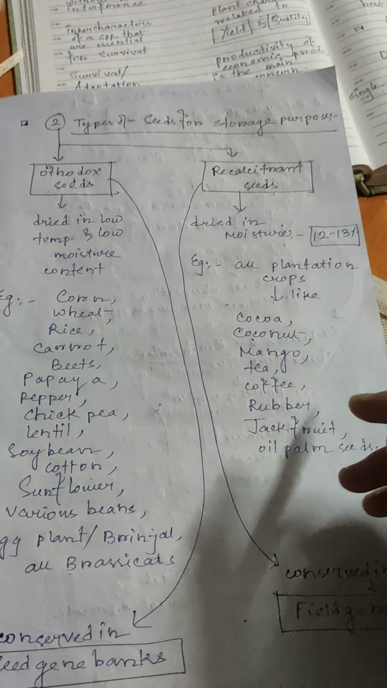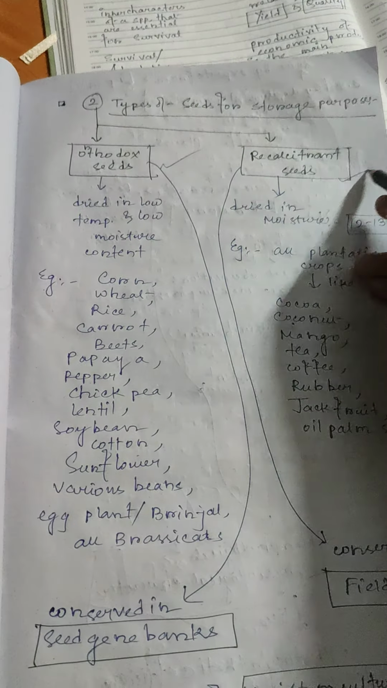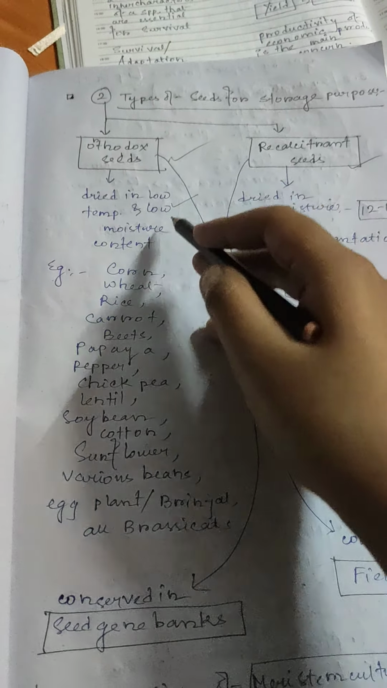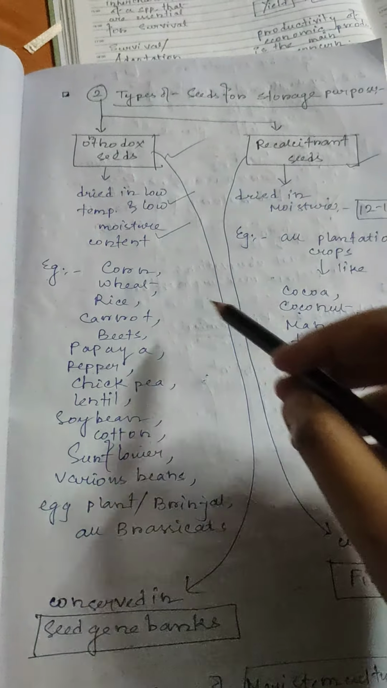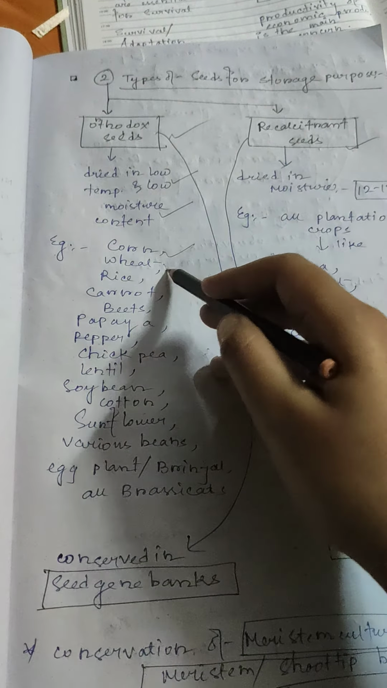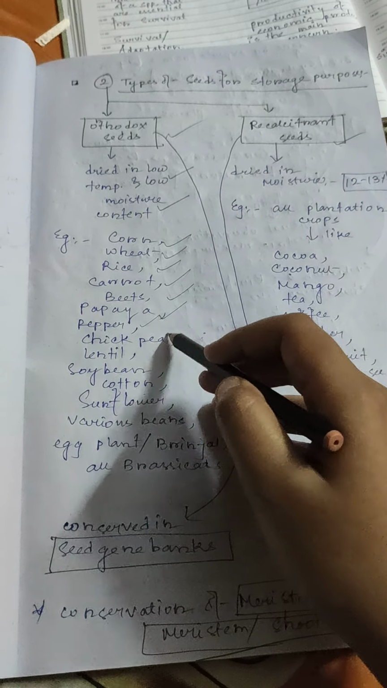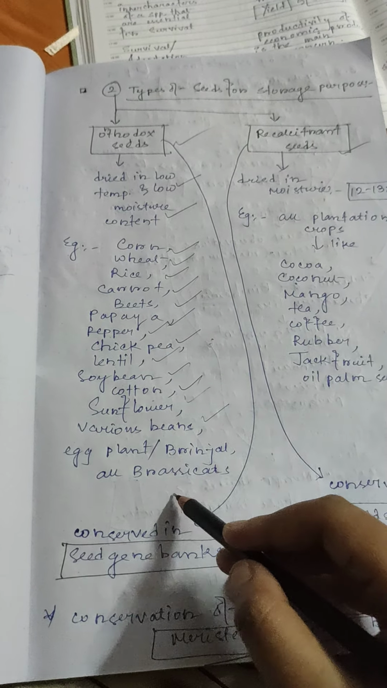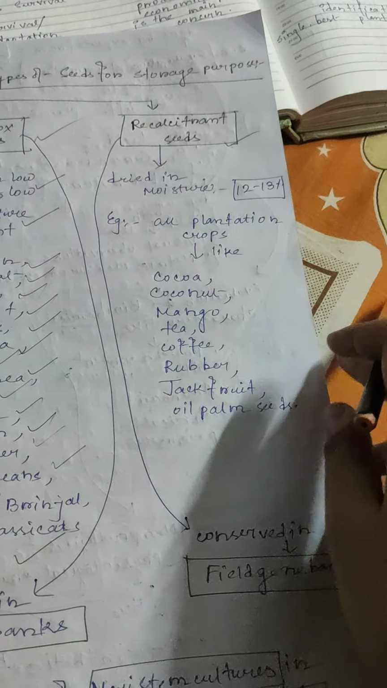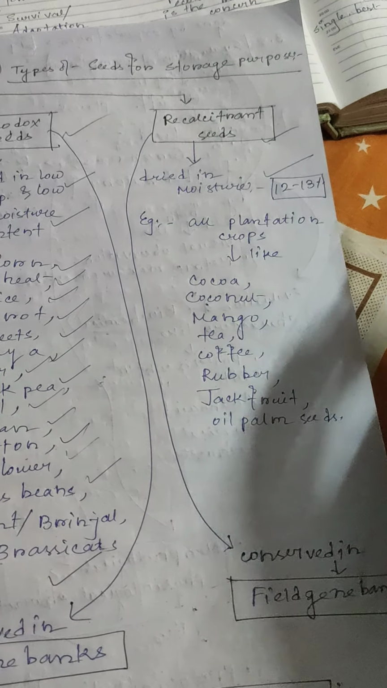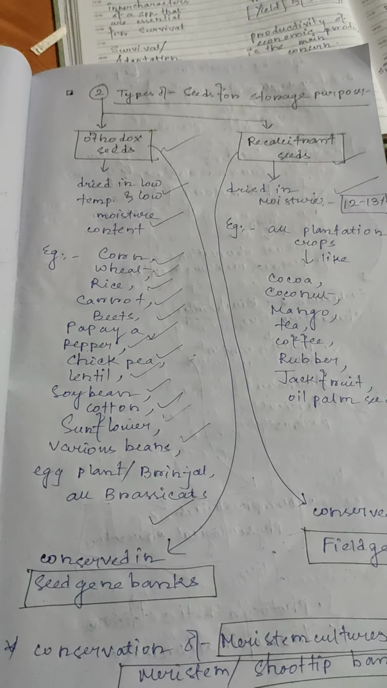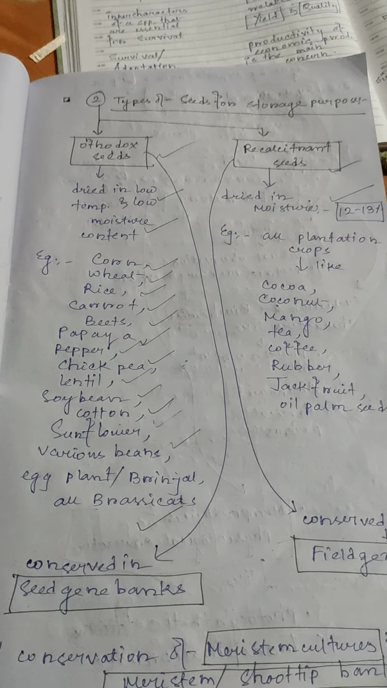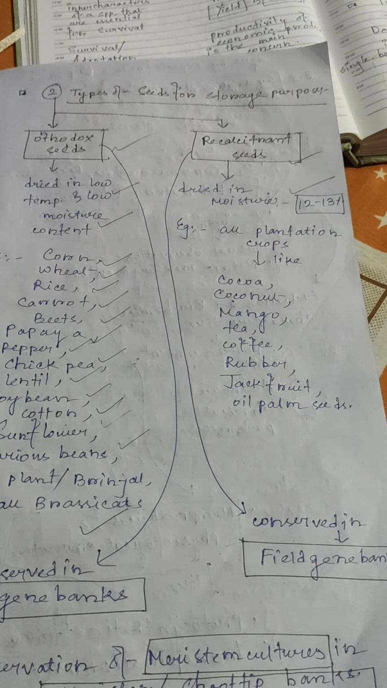There are two types of seeds for storage purposes: orthodox seeds and recalcitrant seeds. Orthodox seeds are dried at low temperature and low moisture content. Examples of orthodox seeds: corn, wheat, rice, carrot, beets, papaya, pepper, chickpea, lentil, soybean, cotton, sunflower, various beans, eggplant or brinjal, and brassicas. Orthodox seeds are dried to 5% moisture, and recalcitrant seeds are dried to 12 to 13% moisture.